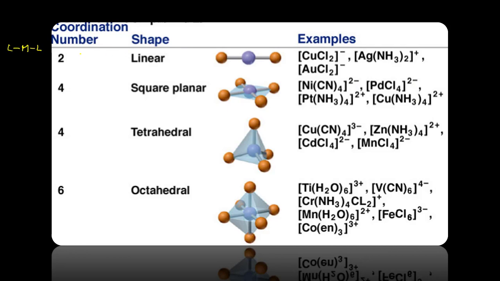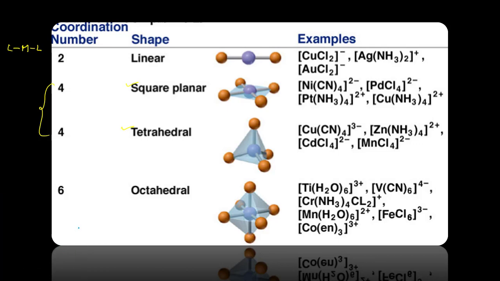And if the coordination number is 4, two types of shapes are possible. One is the square planar shape and another one is the tetrahedral shape.